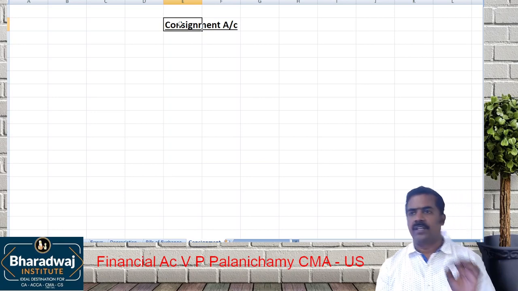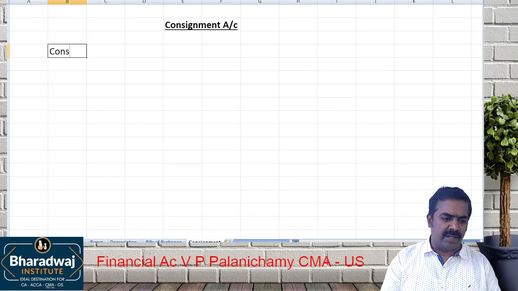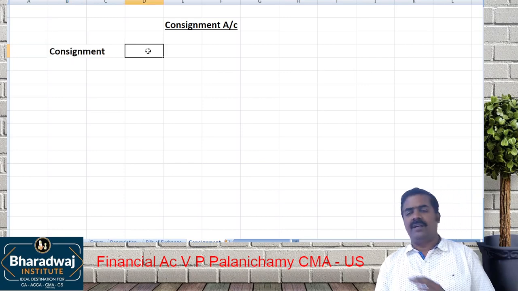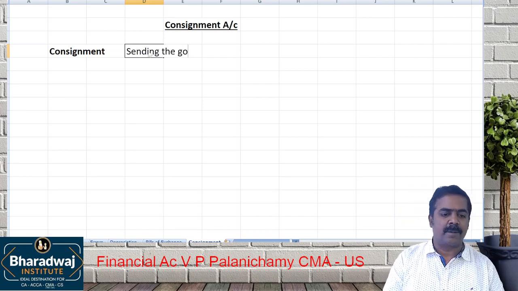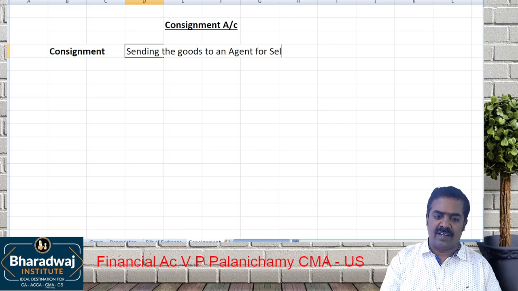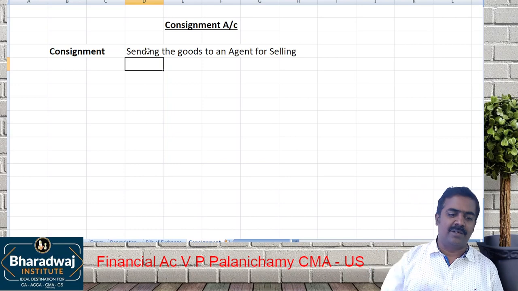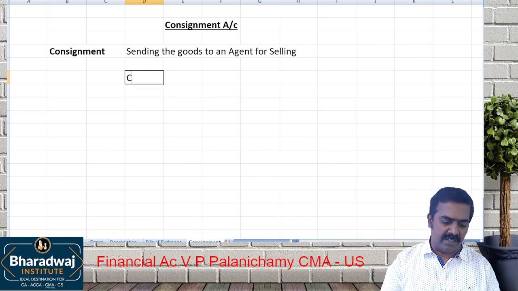Before we go for consignment account, just understand two or three basics. What do you mean by consignment? Consignment does not mean selling the goods. It's actually sending the goods to an agent for selling. I'm not actually selling the goods, I'm sending the goods to an agent for the purpose of selling. So there are two parties.